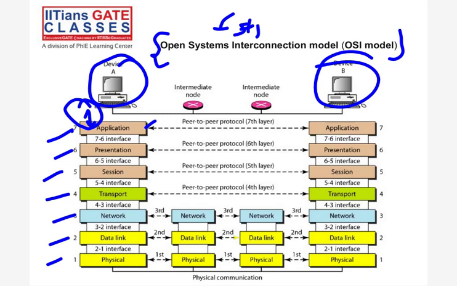And between these layers, between the application and presentation, we use some protocols. We use a set of protocols we call interface protocols, between the layers, right? And similarly between other layers.